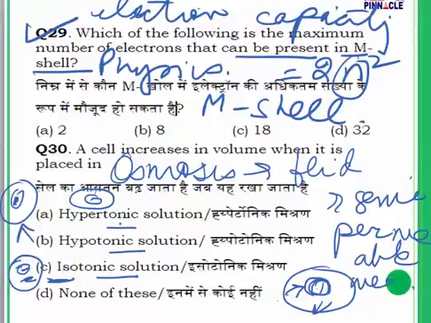Now what is going to happen if in question number 30, the answer is going to be B, hypotonic solution. As I told you, when a cell is placed in a hypotonic solution, the water will rush into the membrane, which will increase the volume of the cell. Now what was a hypotonic solution?